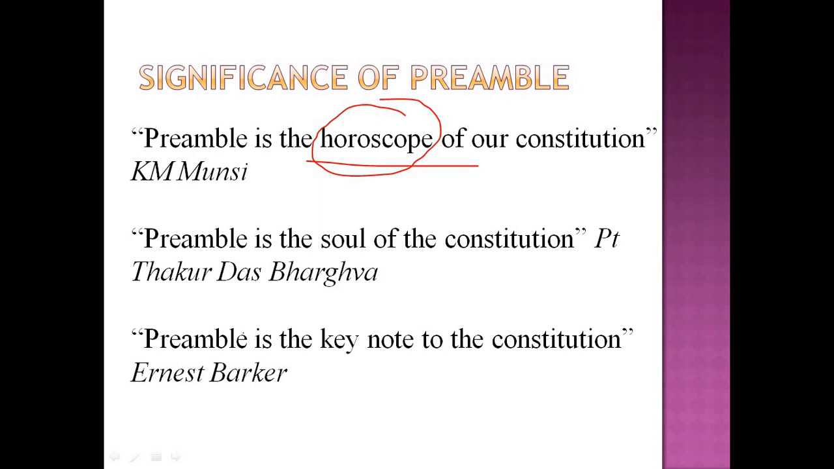The second is given by Pandit Thakurdas Bhargava, also a member of the Constituent Assembly, who says that the Preamble is the soul of the Constitution. What does he mean by that? Nothing but that the Preamble is the essence of the Constitution. You have the best thing in the Constitution in the form of the Preamble. The third is the quote of Ernest Barker, a political scientist of the UK. He says that the Preamble is the keynote to the Constitution. It gives you an entrance to the Constitution.